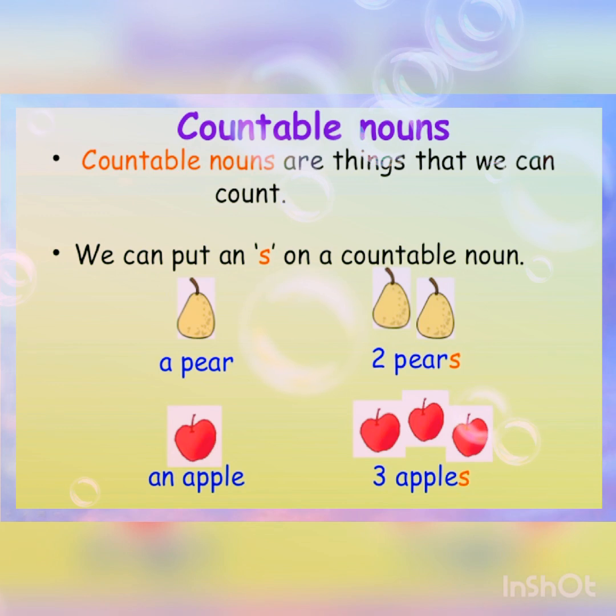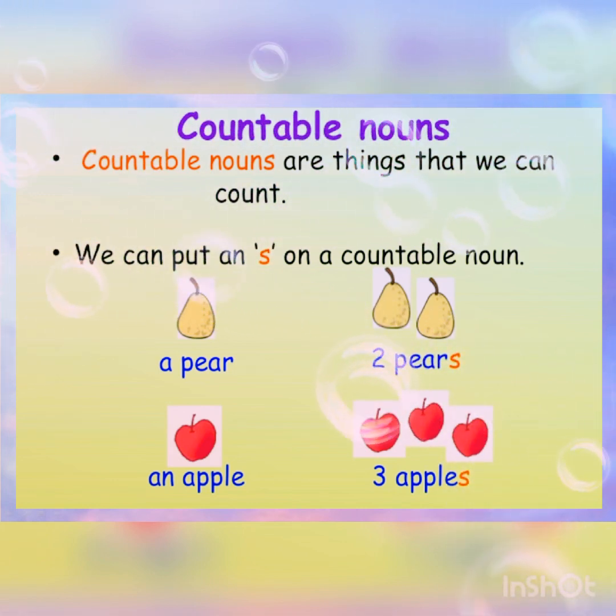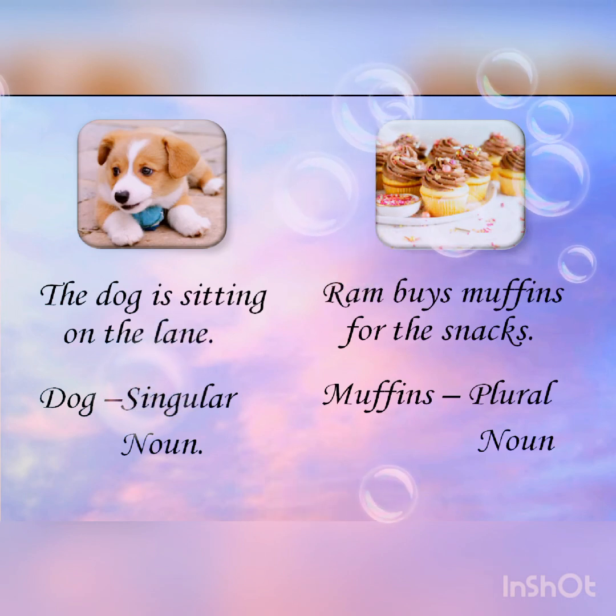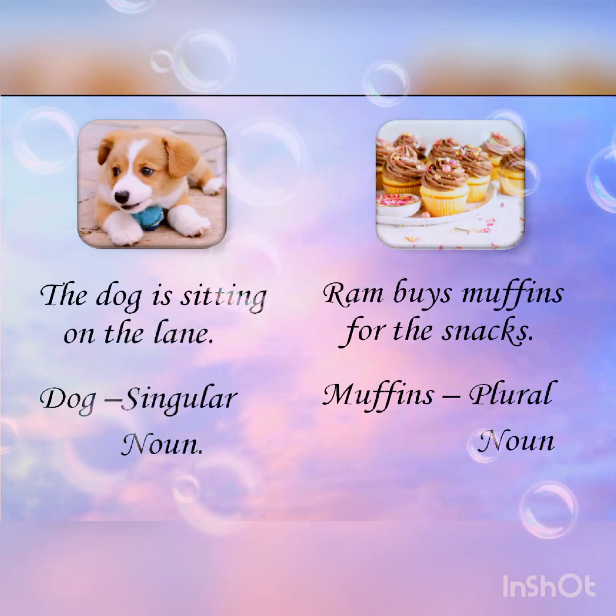Second example, an apple. So there is only one apple in it. While we are moving to the next plural noun, 3 apples are there. So we are adding s near the word apple. It becomes apples, so it is a plural noun. Both singular and plural nouns come under countable nouns. One more example for singular and plural nouns.